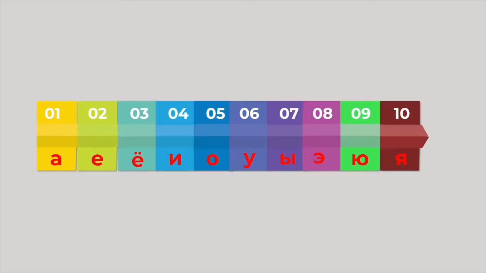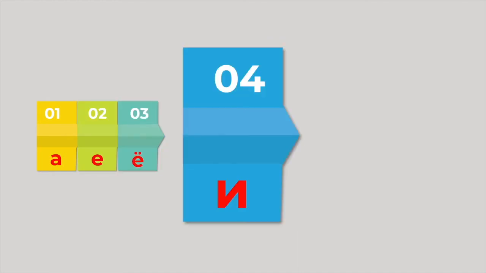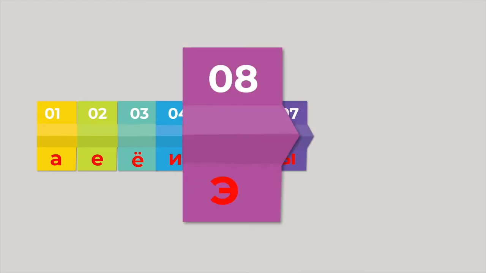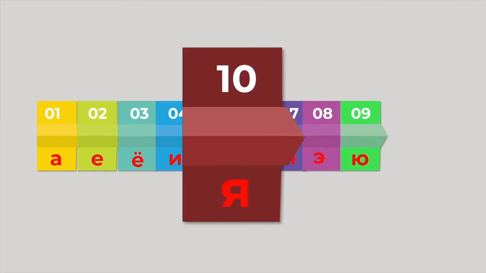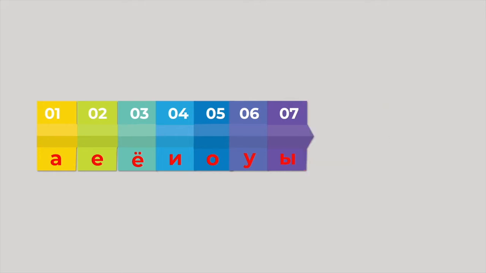Alright, here you can see these vowels, as we can count them: A, Ye, Yo, E, U, U, E, U and Ya. All these vowels, which are 10 in number out of 33 letters, are very important and have their peculiar sound.